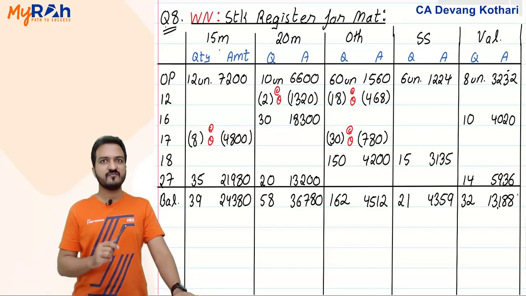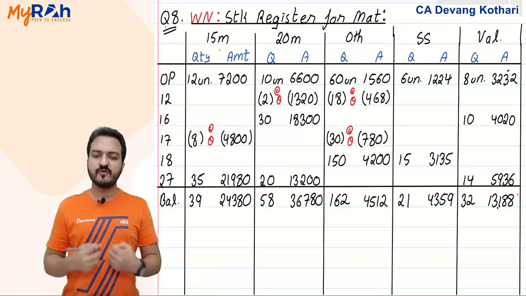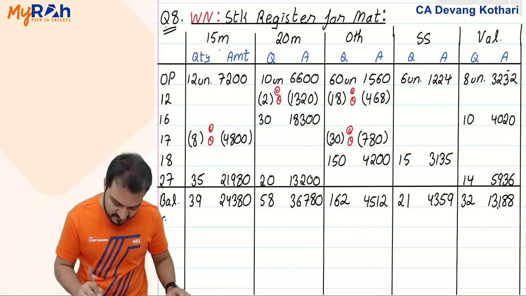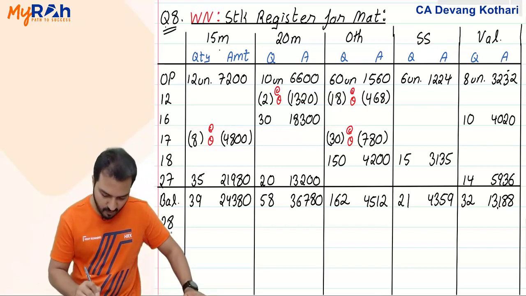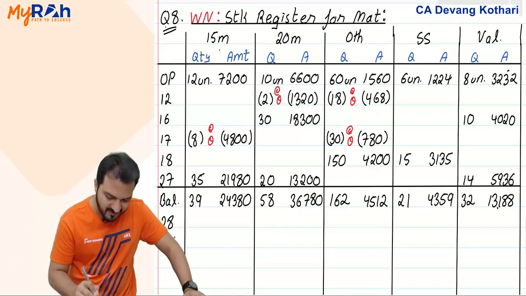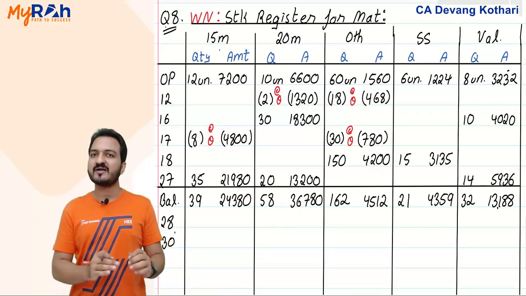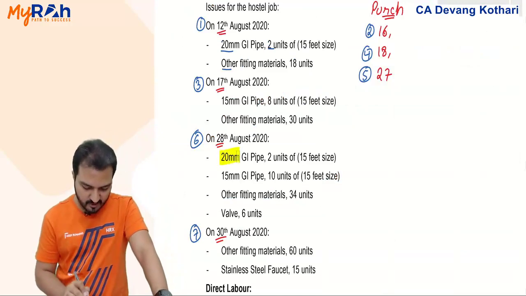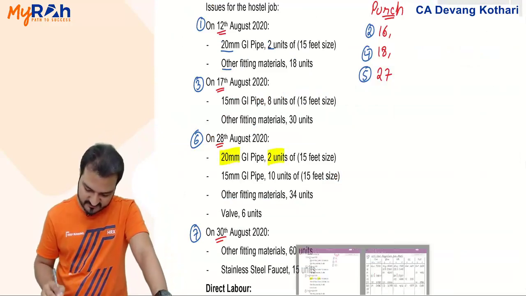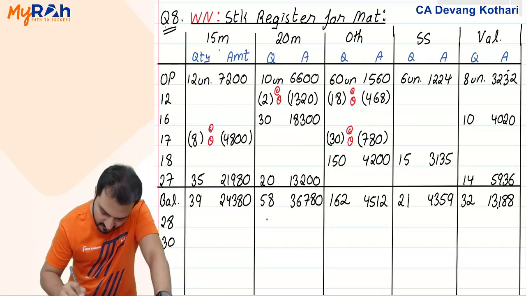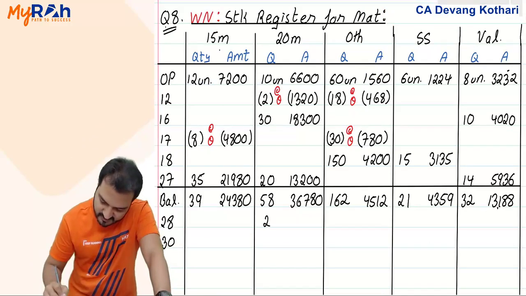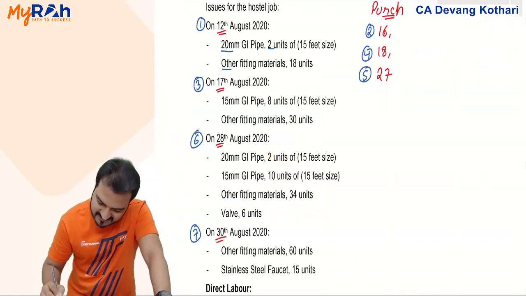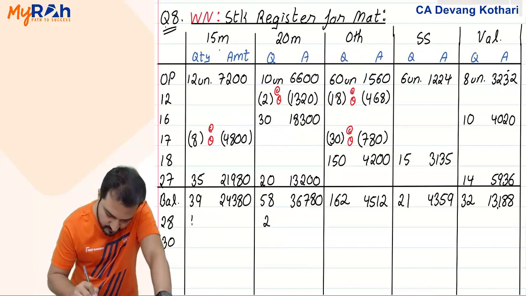Now that I have these balance values, whatever issues are done, whether on 28th or on 30th, in any case it will be issued at the same rate. Let us put all that. On 28th, I issued 20M material, 2 units. Then 15M material, 10 units are issued.